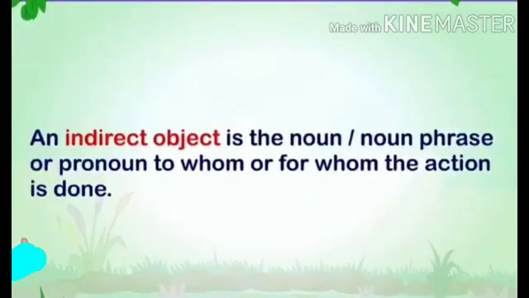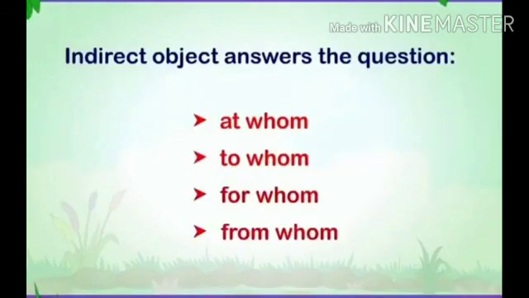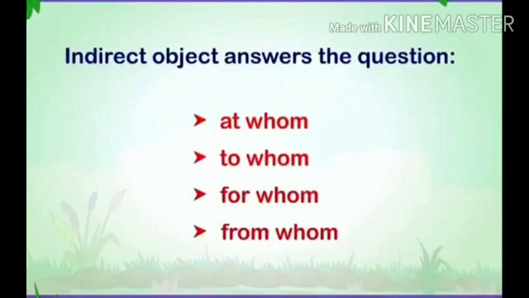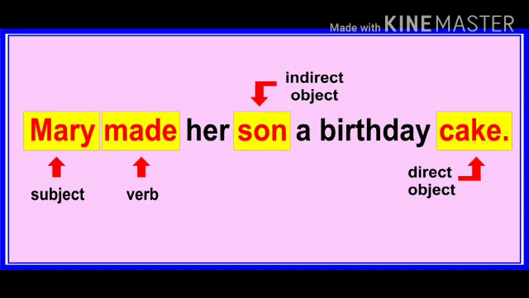Now what is an indirect object? An indirect object is the noun, noun phrase or pronoun to whom or for whom the action is done. And how do we get the indirect object? We get the indirect object by answering the question asked to the direct object: at whom, to whom, for whom or from whom. Let us understand with an example. Here it is written, Mary made her son a birthday cake.